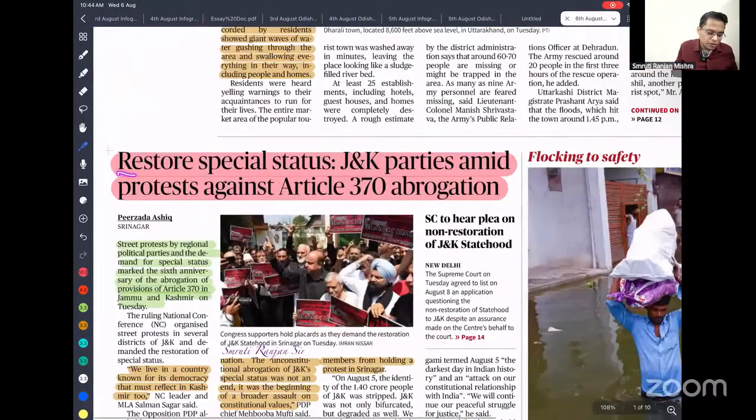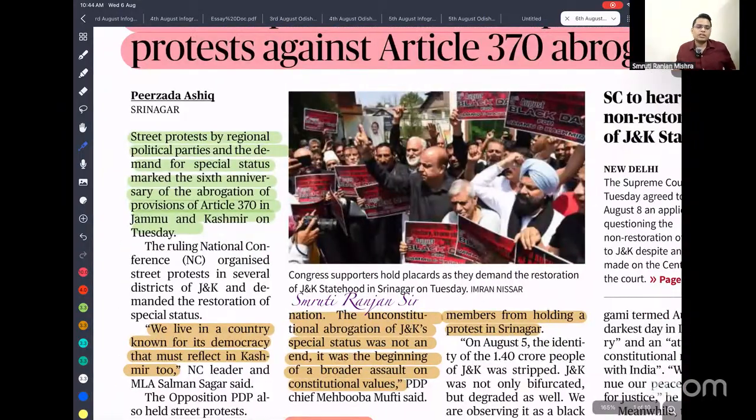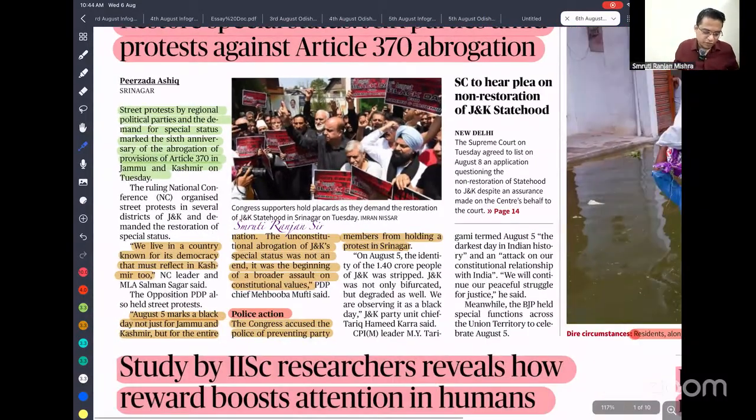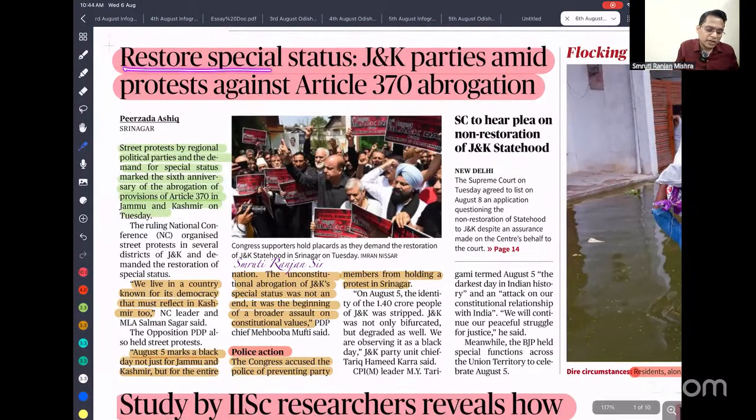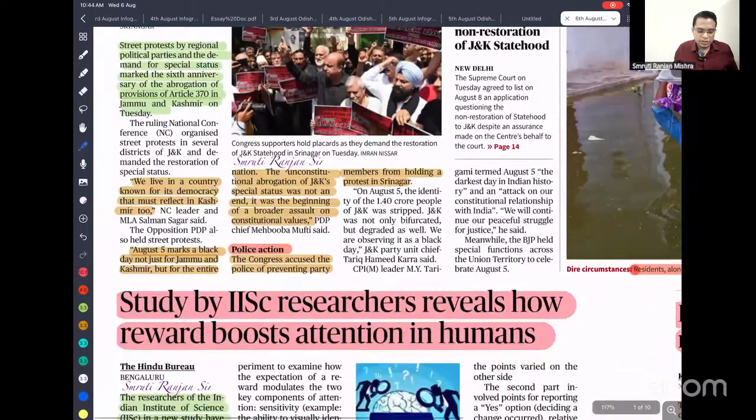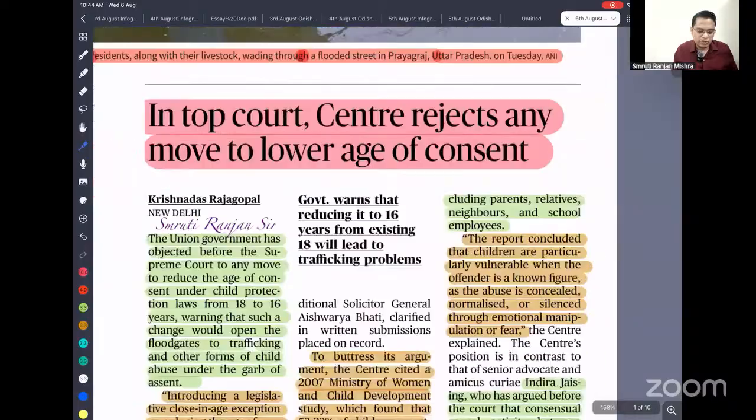So there are protests to restore the special status, with Jammu parties protesting against the Article 370 abrogation. You know that the union government abrogated Article 370 and divided Jammu and Kashmir into two union territories, and the Supreme Court also upheld the abrogation with the condition that, as soon as possible, the union government needs to create a separate state for Jammu and Kashmir. But that has not yet been created. That is the reason people are protesting, and they are also demanding the restoration of the special category status to Jammu. Okay? So just have a fair amount of idea, so that you are quite aware of what is going on.